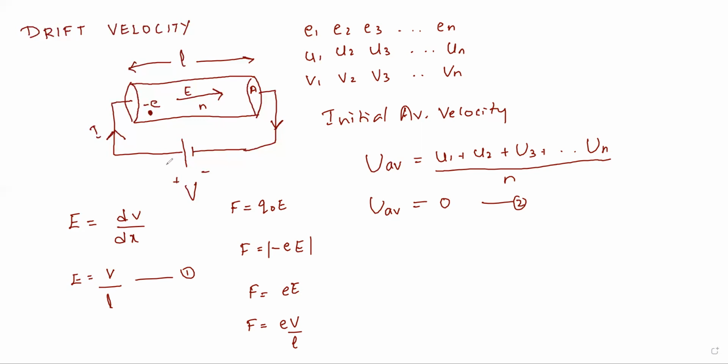Therefore, the force on each electron is given by this: F is equal to E into E, or else F is equal to EV by L. So these electrons start to move towards the positive end like this. The force is applied. Now we have to find out the final velocity.